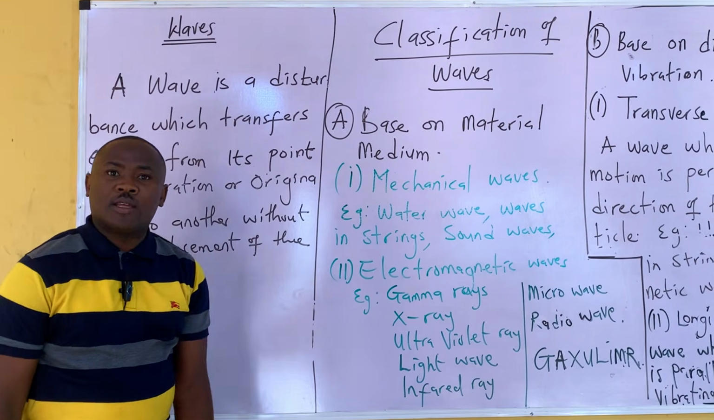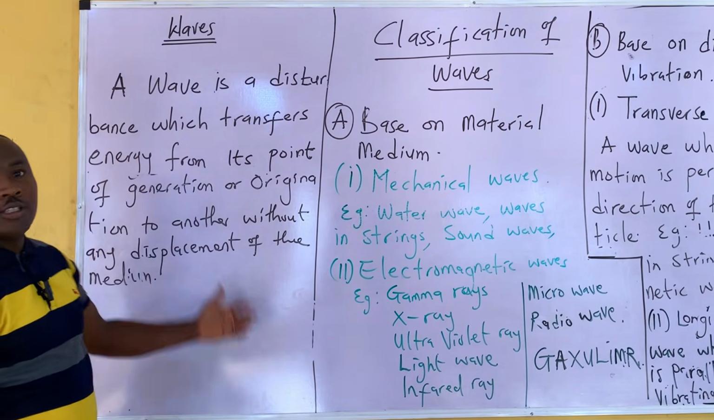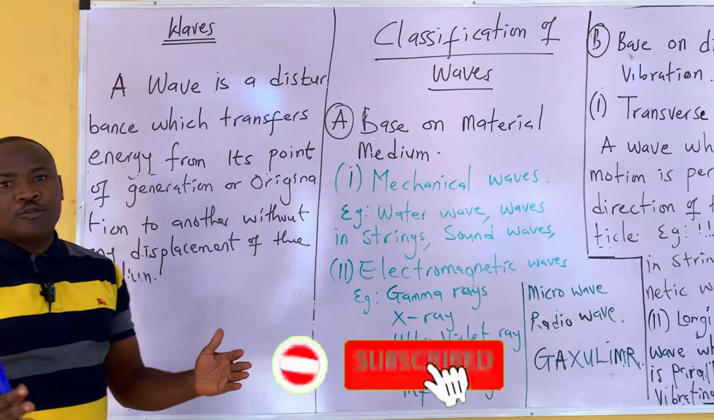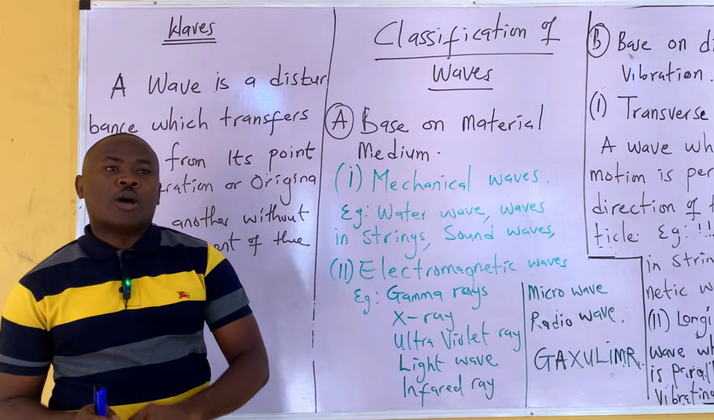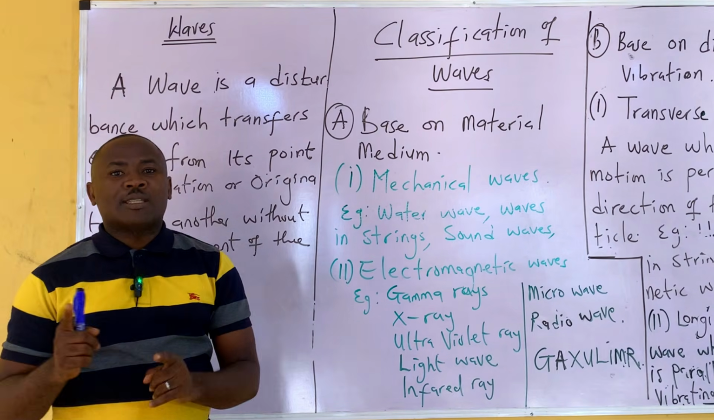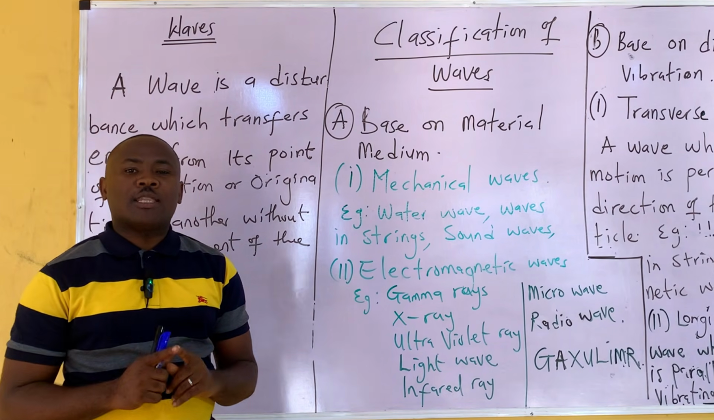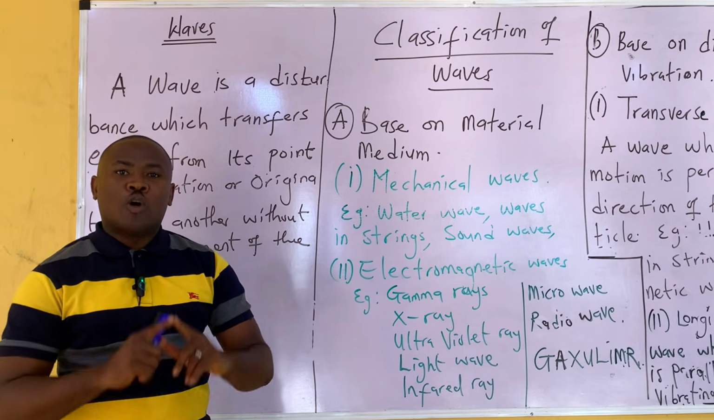What is a wave? A wave is a disturbance which travels from its point of origination or generation to another point and transfers energy without any permanent displacement of the medium.